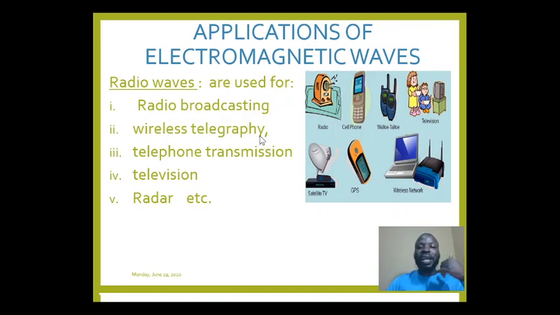Maybe if you are talking about your headset and so on, that's what we mean by wireless telegraphy. We have telephone transmission as well. Then we have television sets as well as radar. So these are the main applications of it. So radio is basically used for telecommunication: radio broadcasting, wireless telegraphy, telephone, television, then we have radar. Those are the major applications, and that's why I put the picture here.